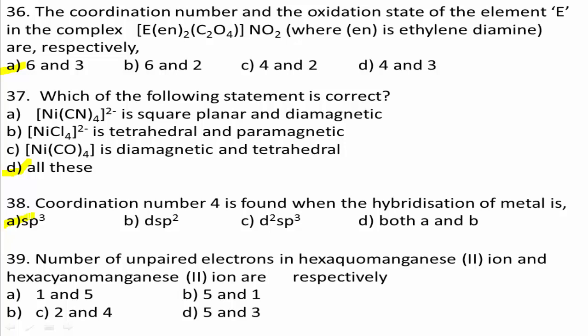Hence, hexa-aqua manganese(II) ion has 5 unpaired electrons and hexacyano ion has only 1 unpaired electron, because in the presence of the hexacyano ion, in the d orbitals only two orbitals are paired and one d orbital contains one unpaired electron, and two d orbitals become vacant. Therefore, the correct answer for this question is B.